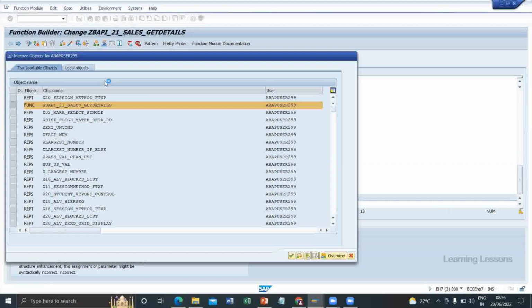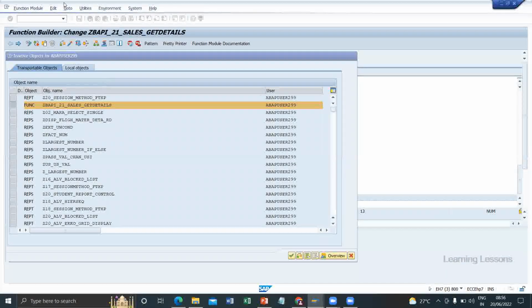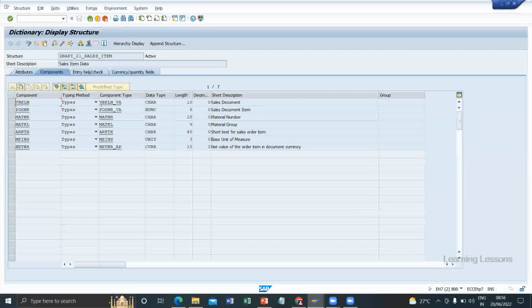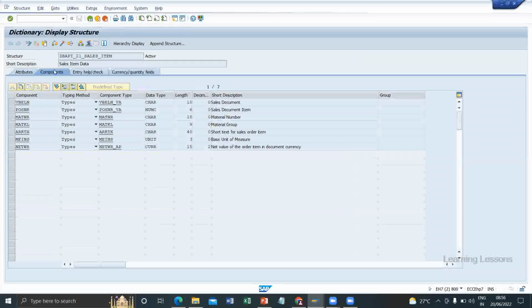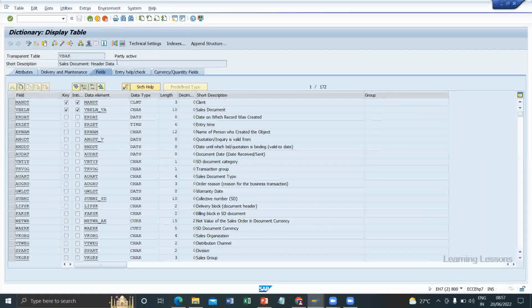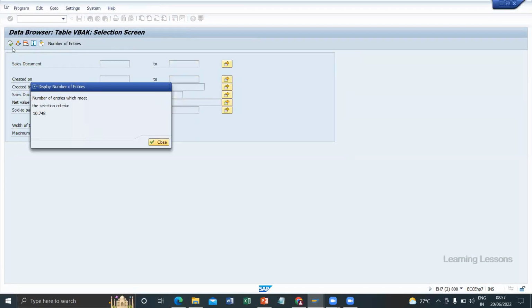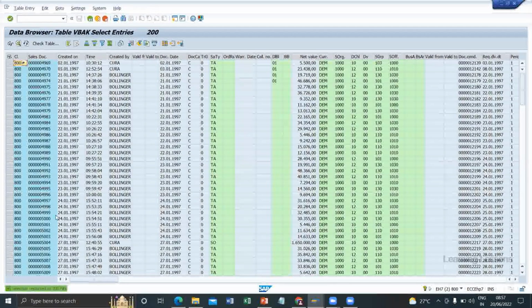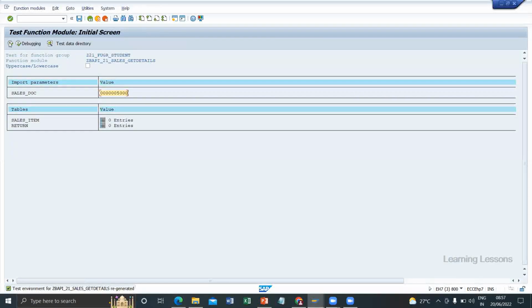See how this function module is working. We wanted one sales order. We can check from the VBAK table. Function modules can be executed independently, right? Here we have to provide the sales document number. I'll open the VBAK table here, go to the contents. Number of entries, 10,000 is there. Execute. So I'll take sales document 5,000, paste it here. Execute.